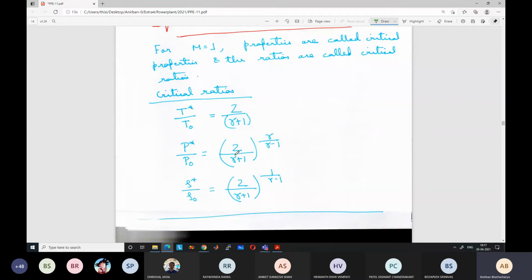You can easily calculate, if gamma is 1.4, (2/2.4) to the power 1.4/0.4. You can calculate what P star by P0 is. It will be 0.5 something, so 52% or something like that, 58% or 52%. The exact value I don't remember. But at that point,